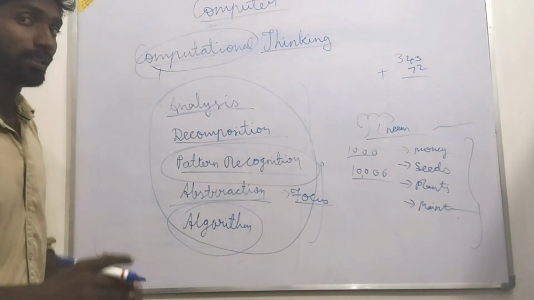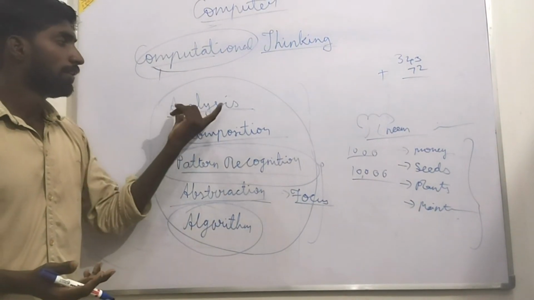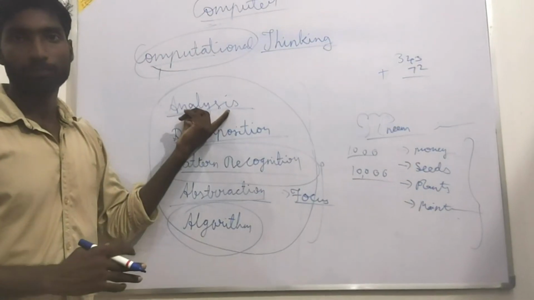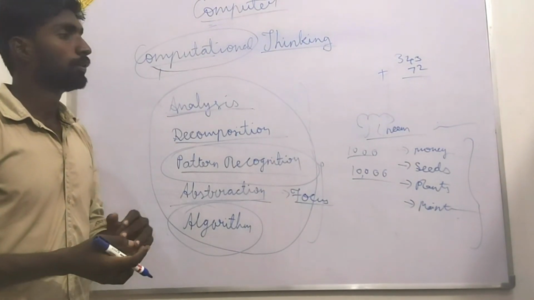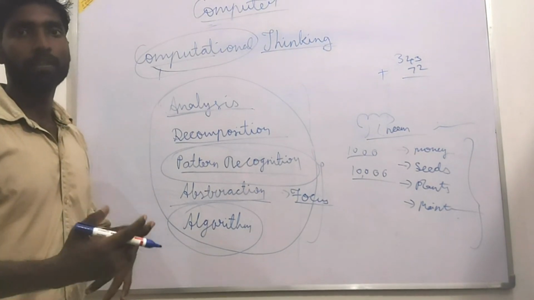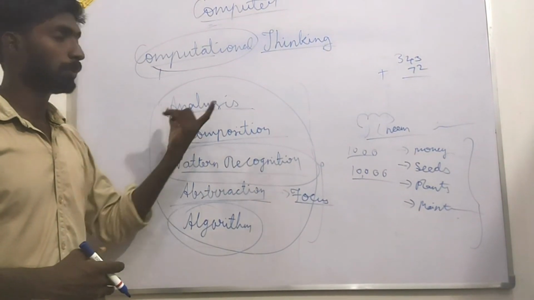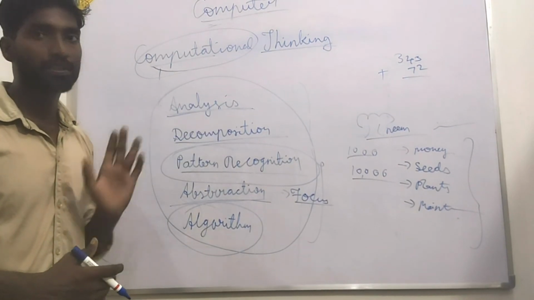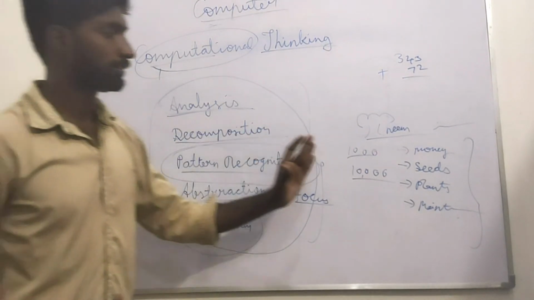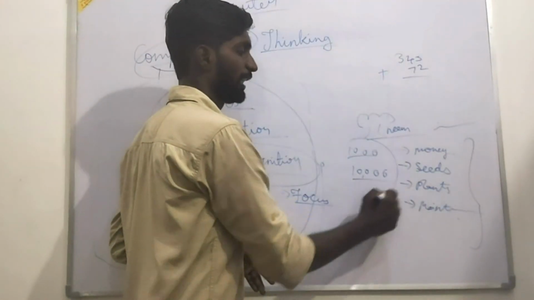Now students, please kindly see here. First, he analyzed. Tomorrow I will explain more with that example. Analyze first: he is analyzing what the problem is. He wants to plant trees.